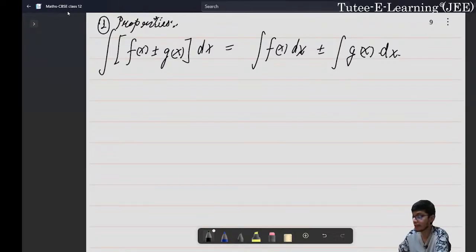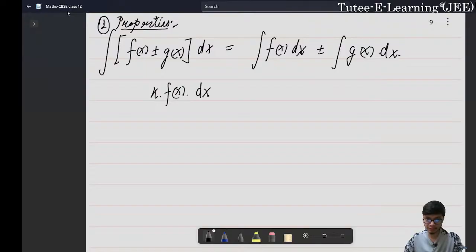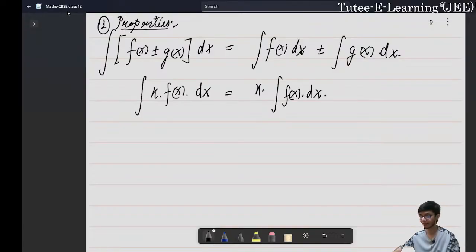So I'm just trying to recall all the properties for all of you so that it doesn't make it difficult while you're trying to solve questions. Okay, so that you all know, right? Let us say we have a constant multiplied to any function for which we are trying to perform the integral. And the result is very simple. The constant comes out of the integral and it is basically constant multiplied by the integral of f of x dx, right? So these are the simple properties that we need to keep in mind while solving questions.